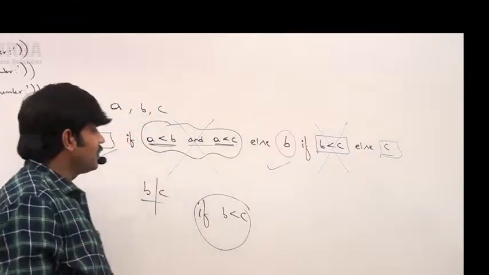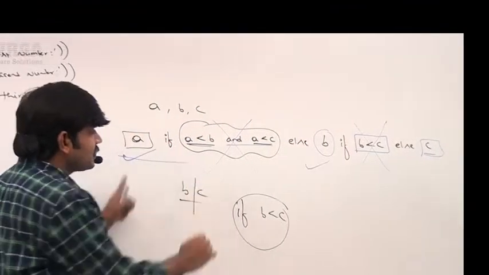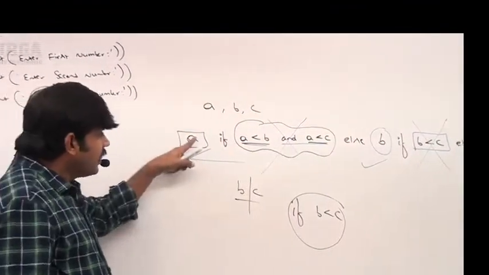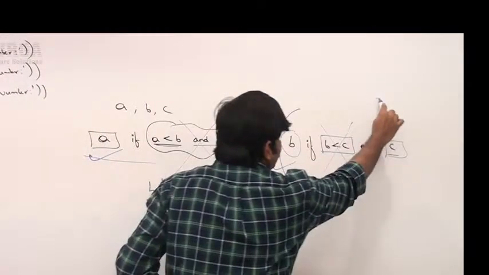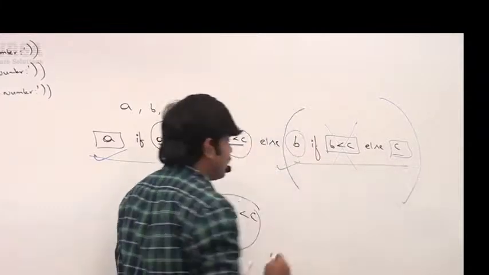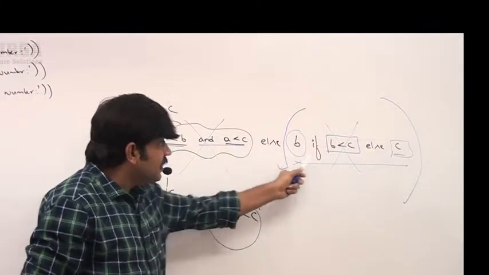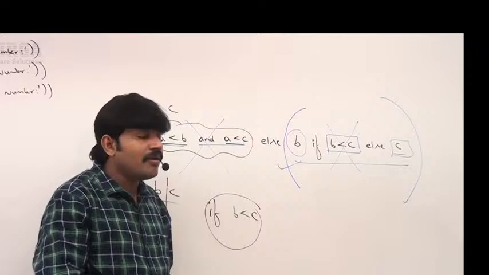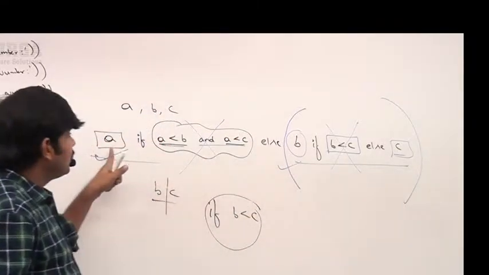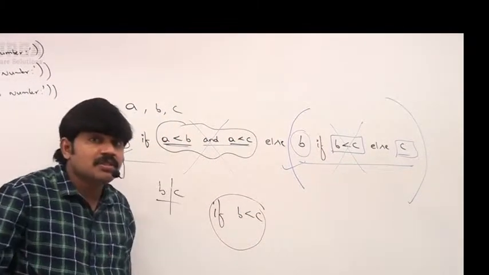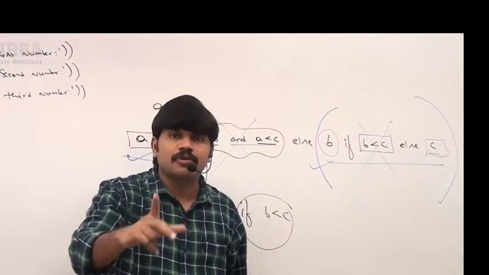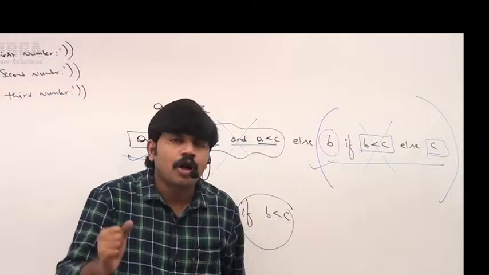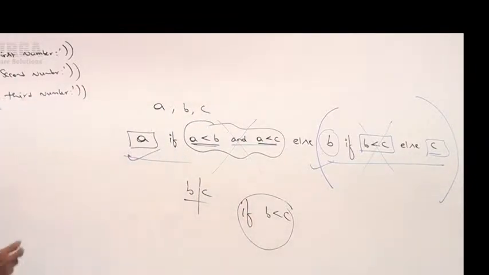Now the point is, this total is a ternary operator: A if condition else. In this, again I'm using a ternary operator, and in this again. So a ternary operator inside a ternary operator is nothing but nesting of ternary operators, which is possible. Clear for all of you, right? How can you use that? Let me go for that.